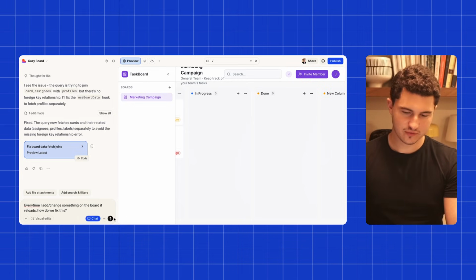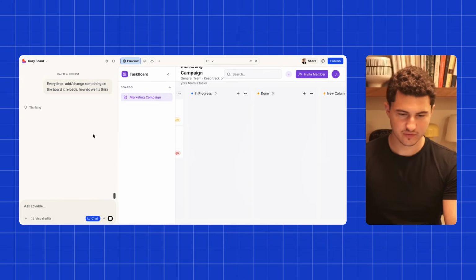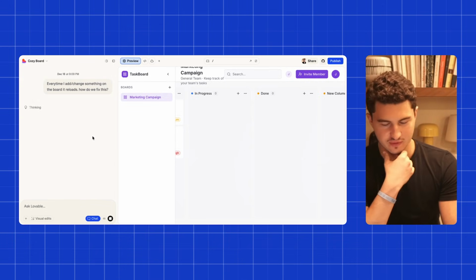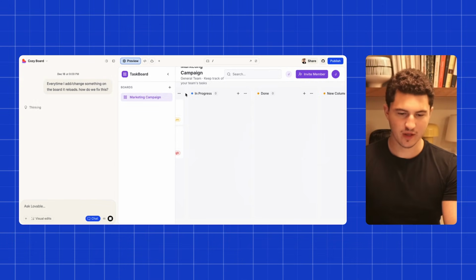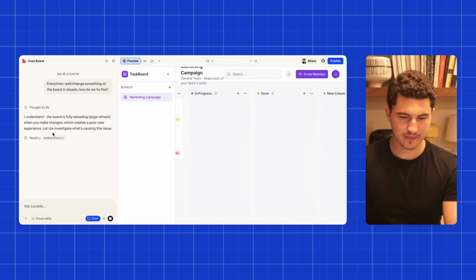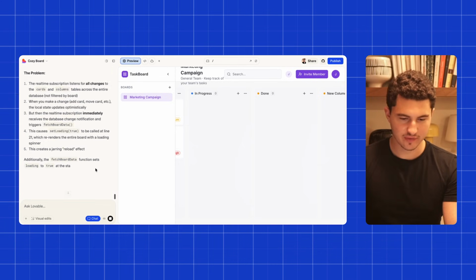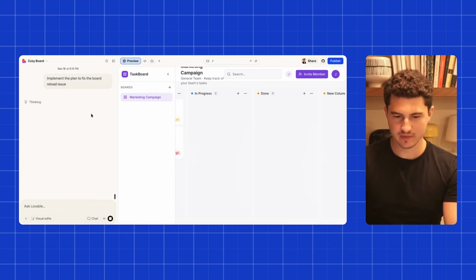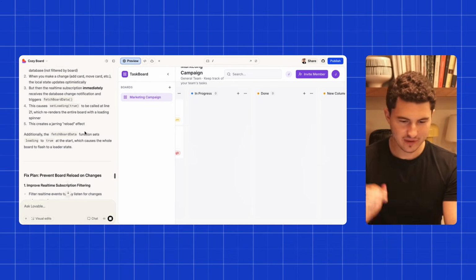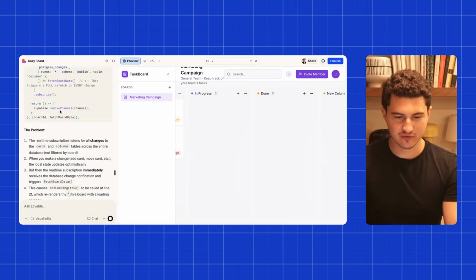So what I'm going to do is switch to chat mode here and ask it first to see how it proposes we fix this before just implementing it. Chat mode is a lot better for actually thinking through app solutions and debugging things. So as you can see, it's reading different files, looking at the problem, and found the problem here. Cool, so we're going to click implement the plan. I'm going to trust it on this one, but it seems like some issue with the fetching of the data.